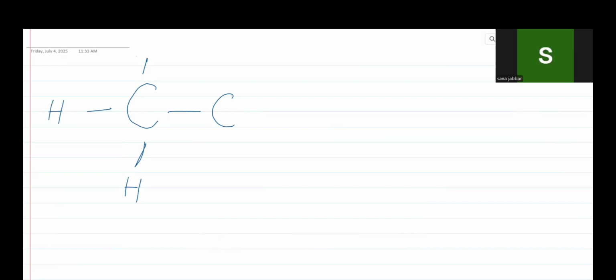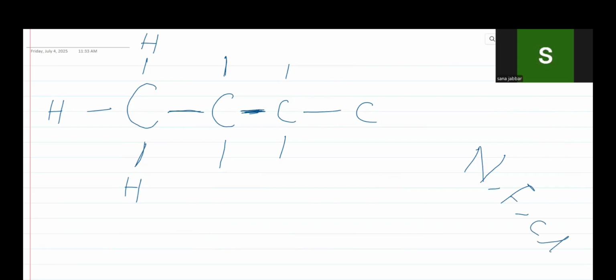So we can start the chain from here: first bond, second bond, third bond, and carbon has attached a carbon atom with its fourth bond. In this way, we can attach hydrogen or any other element as well. Nitrogen can also be attached, and fluorine, chlorine, and other halogens can also be attached.